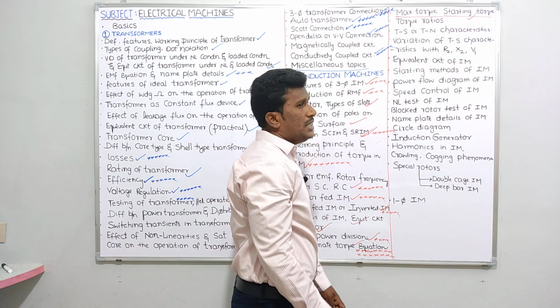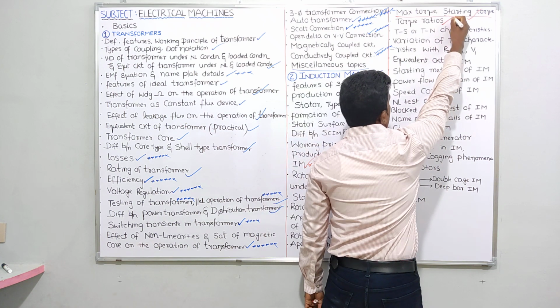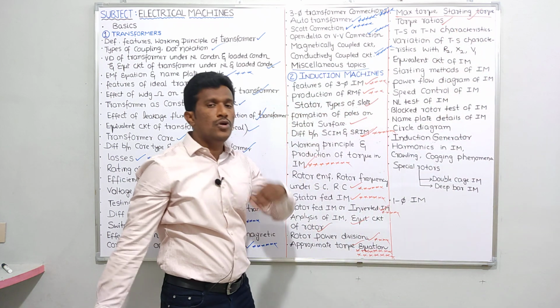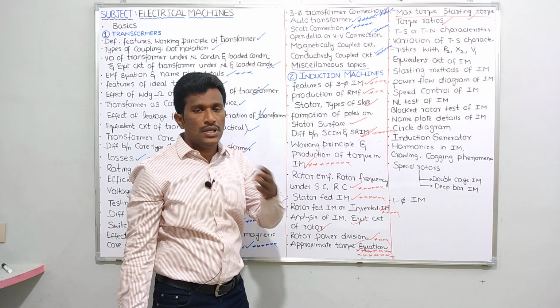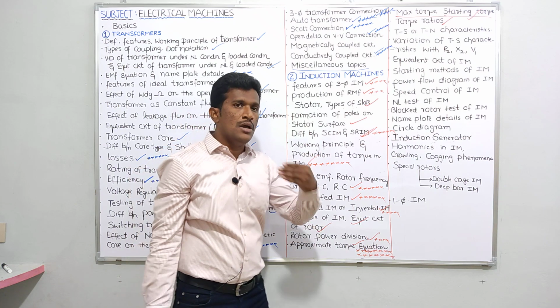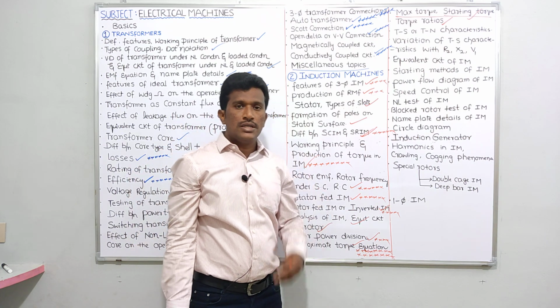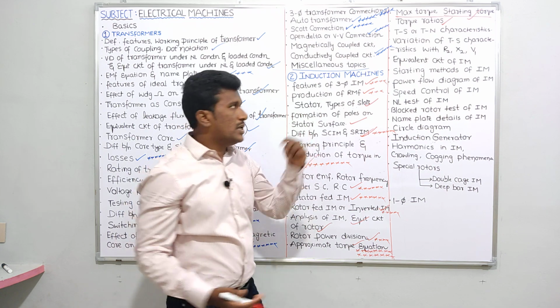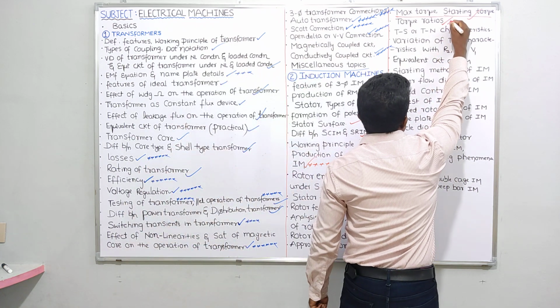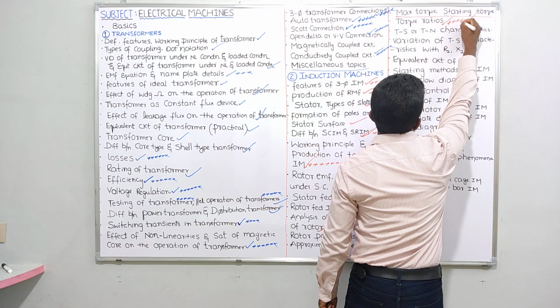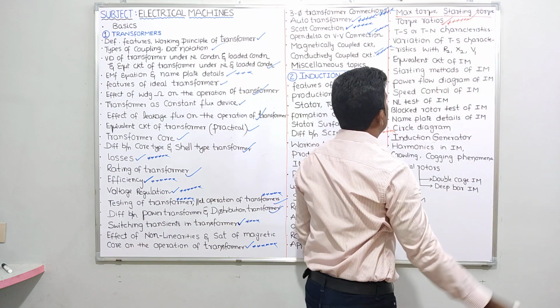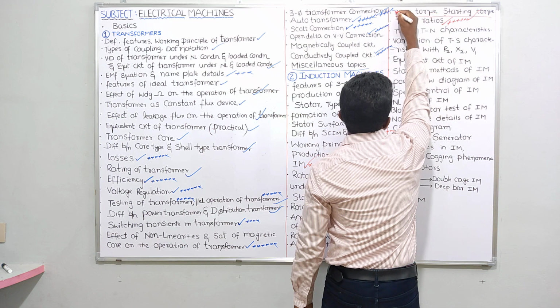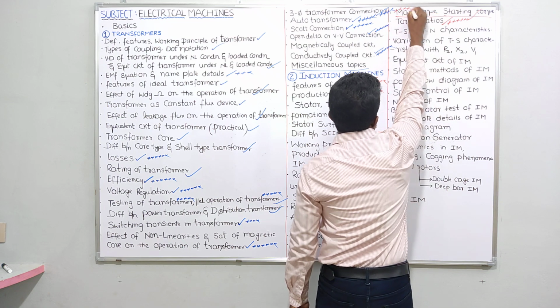Next, immediately torque ratios. Torque ratios means like full load torque by maximum torque, or I can say Tst by Tmax. Like that some ratios are there. This is very important, guys. Please try to remember, torque ratios are very important. Similarly, maximum torque and starting torque are very important for GATE, for ESE.